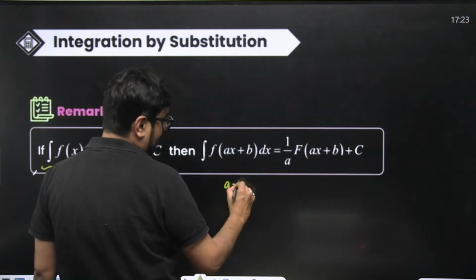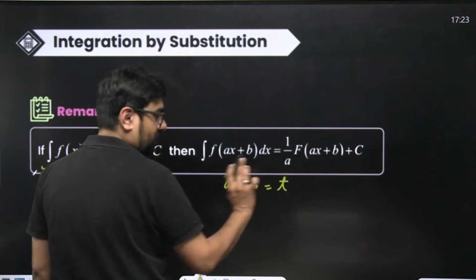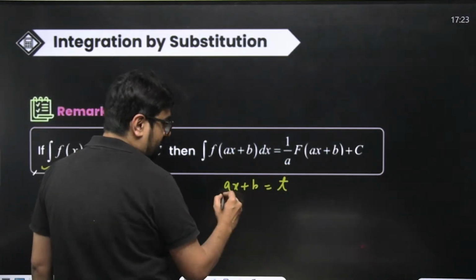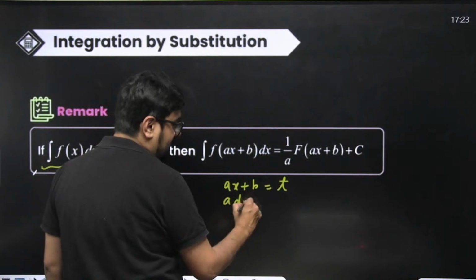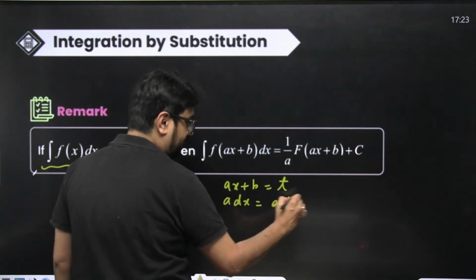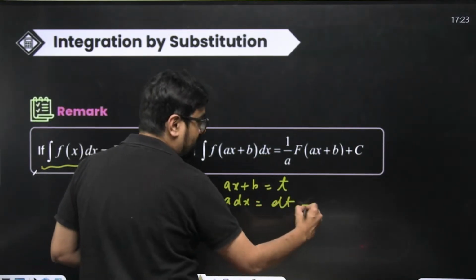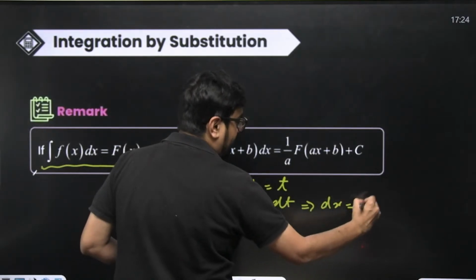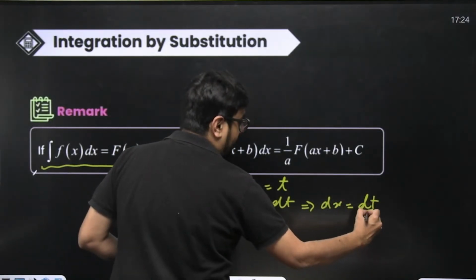Suppose if you take ax plus b equal to t, okay, some t. So differentiate it both the sides. What will you have? a dx is equal to dt. So your dx is nothing but dt by a, right?